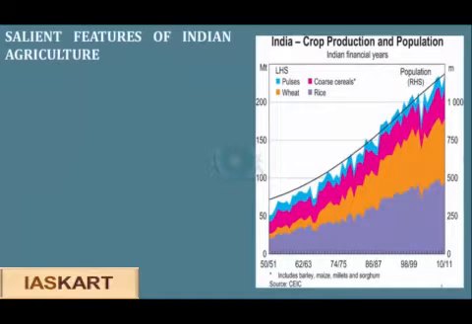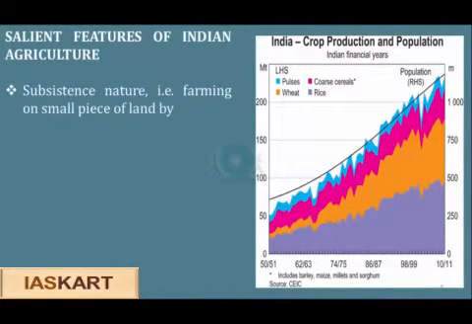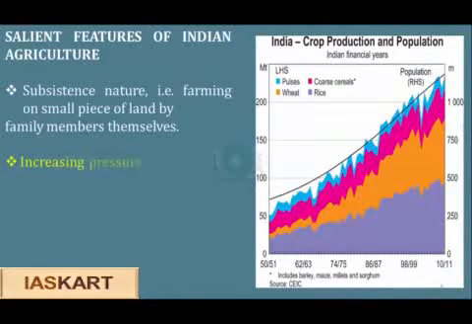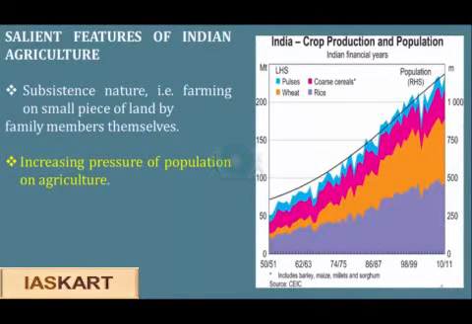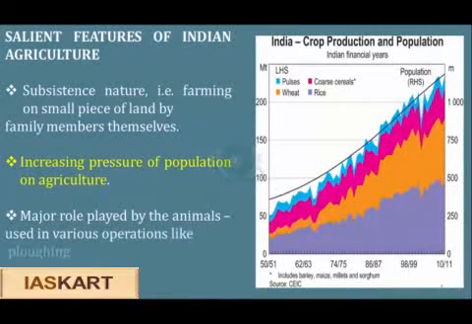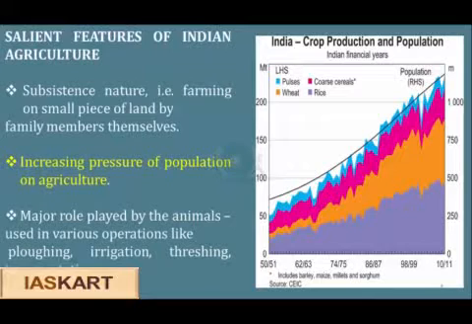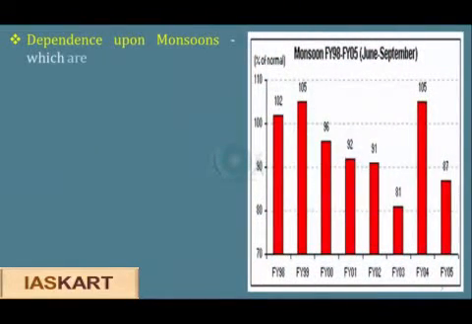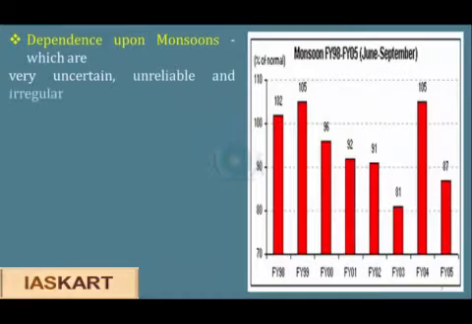So what are the salient features of Indian agriculture? Subsistence nature, that is farming on a small piece of land by family members themselves. Increasing pressure of population on agriculture. Major role played by the animals used in various operations like plowing, irrigation, threshing, transportation, etc. Dependence upon monsoons, which are very uncertain, unreliable and irregular.